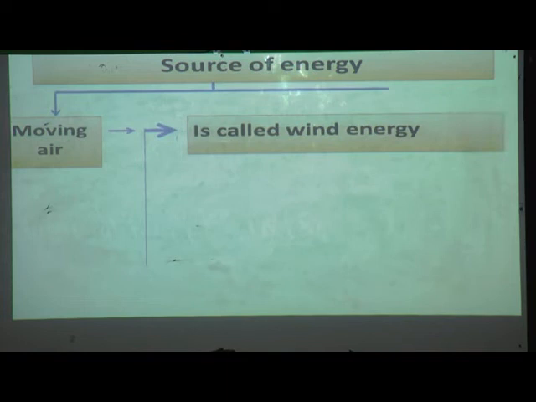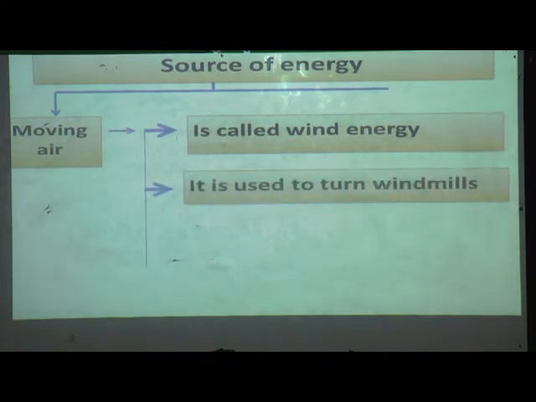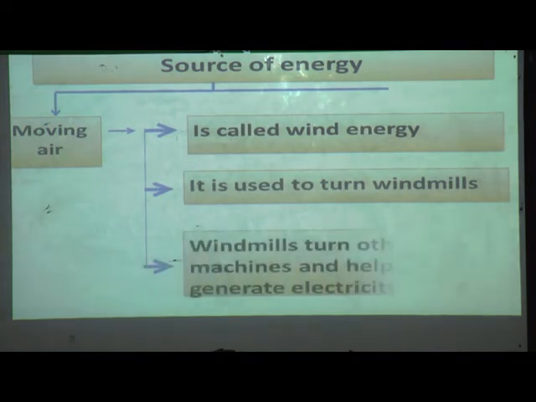It is called wind energy. It is used to turn windmills. Windmills turn other machines and help to generate electricity. Yes, with the help of moving air we can generate electricity with windmills.